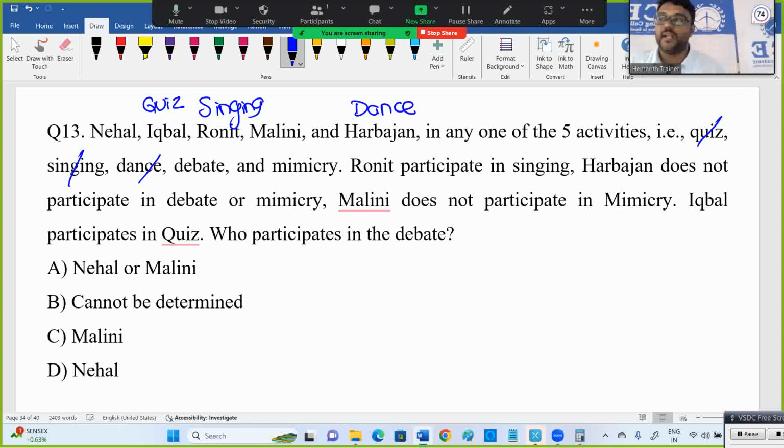Malini doesn't want mimicry. What is left over for Malini? Debate. Question is who is going with debate? Malini goes with debate. And Nehal goes with mimicry. That's the only thing left finally.